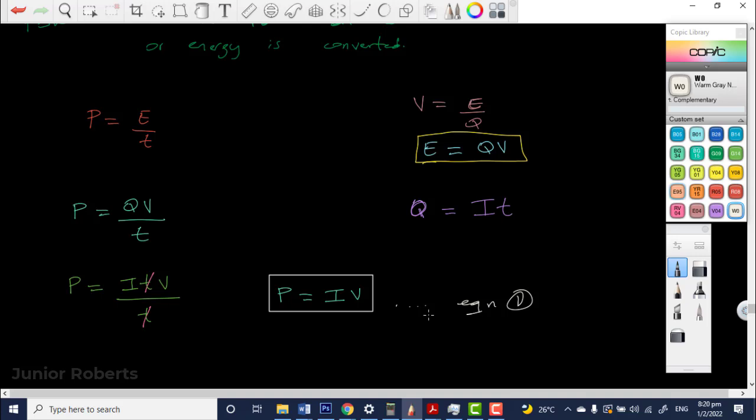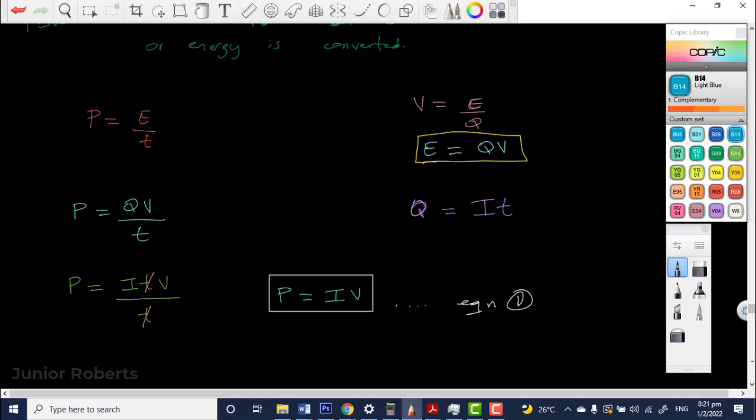Yes, sir. Alright? So we get P is equal to I times V. This is the first equation we need to be aware of. Now, for the most part, you're not going to be required to prove this. But it's good to be aware of how it actually makes sense in terms of deriving this formula.